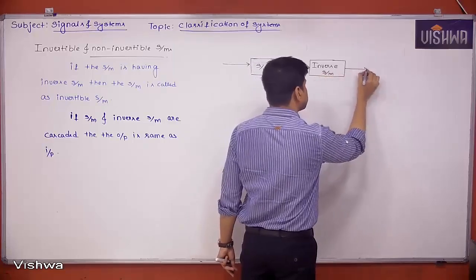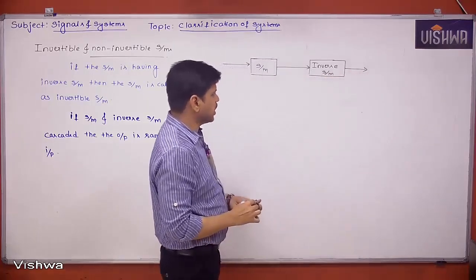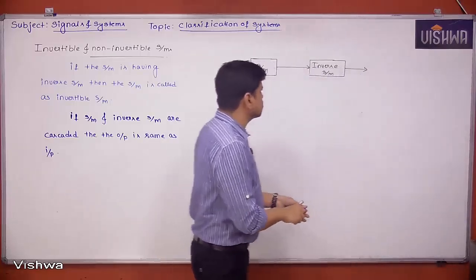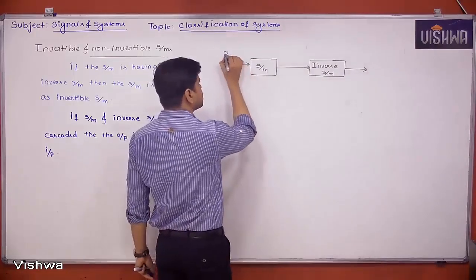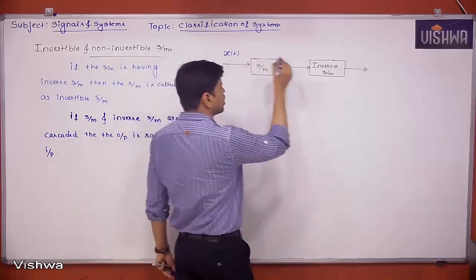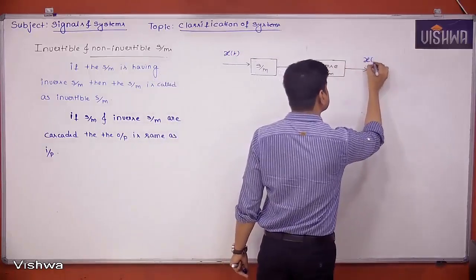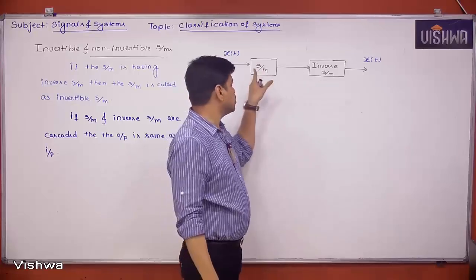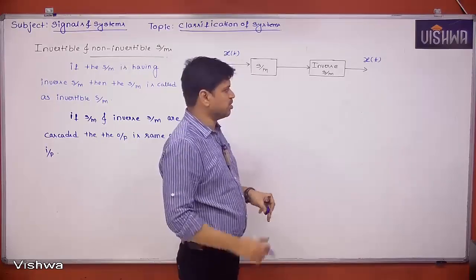If they get cascaded, and the input is x of t, then the output has to be x of t. Then we can call this system the inverse system for the original system. That's the meaning of it.